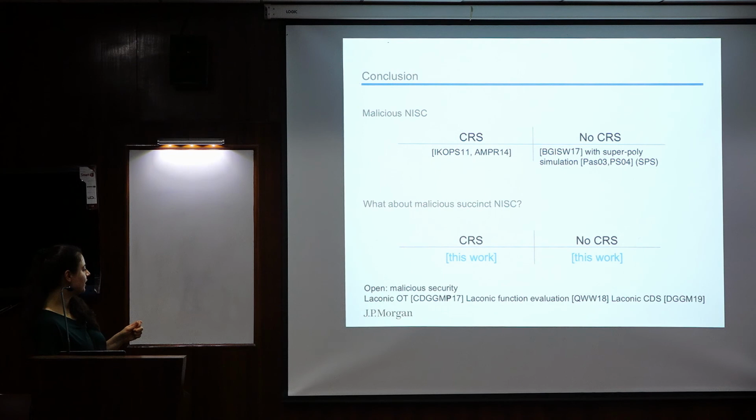The laconic OT and the laconic function evaluation use SNARKs. And also the setting here, as I said before, is orthogonal, because they're actually trying to make succinct one of the two inputs of the two parties. They're trying to make the communication complexity independent of the input of one of the two parties. So it's an orthogonal setting.